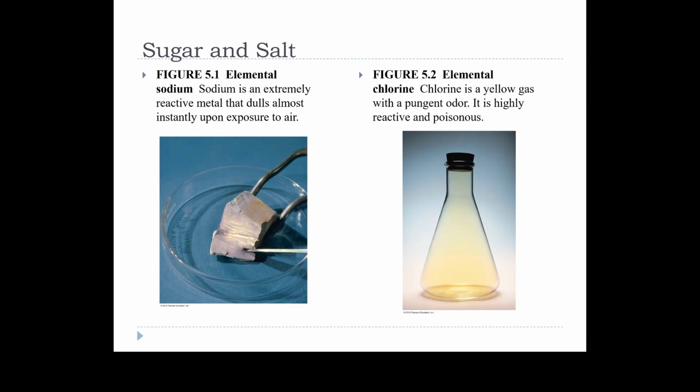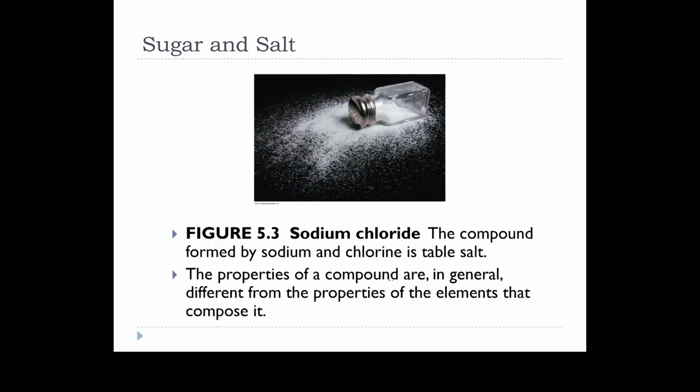Salt is made out of sodium and chlorine. Sodium is a soft metal that you can cut with a butter knife. And chlorine is a yellow poisonous gas that's used as chemical weapons. If we mix those two things together and shake it up, boom, we get table salt. Okay? So the properties of a compound don't have to bear any resemblance to the properties of the things they're made out of. So that's an important thing, right? Properties of a compound are different from the elements that make it.